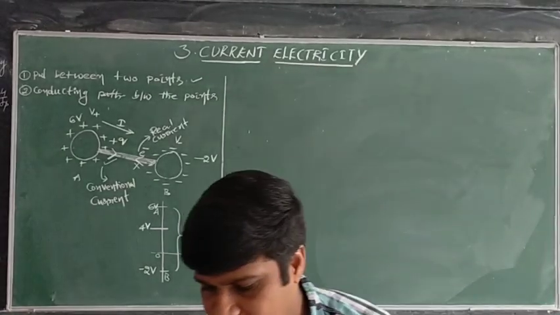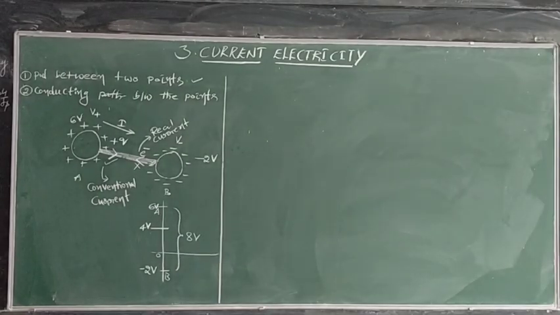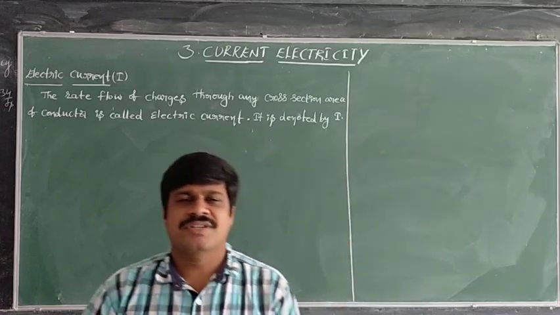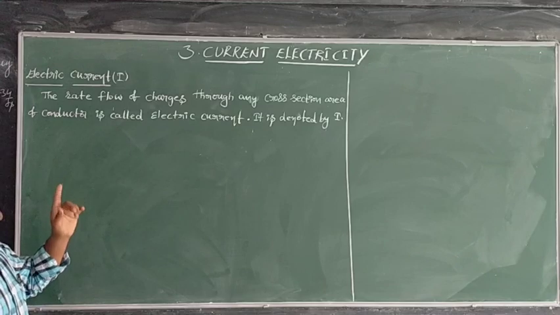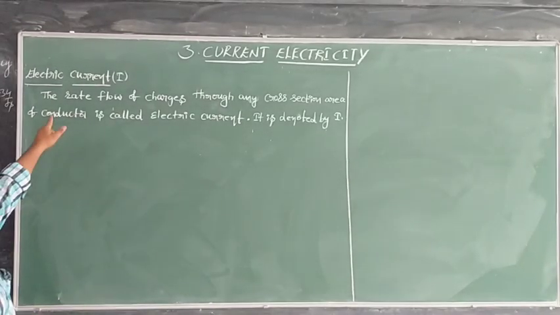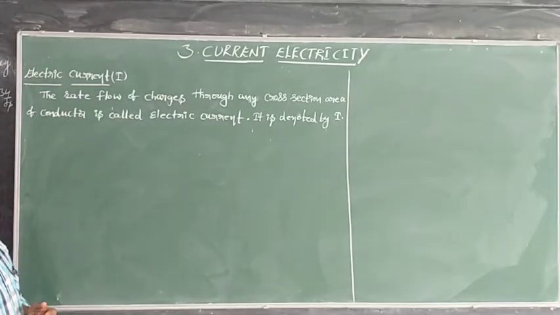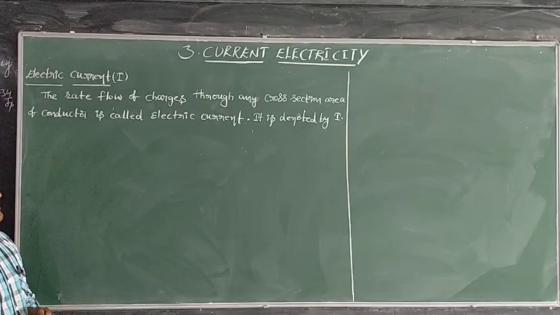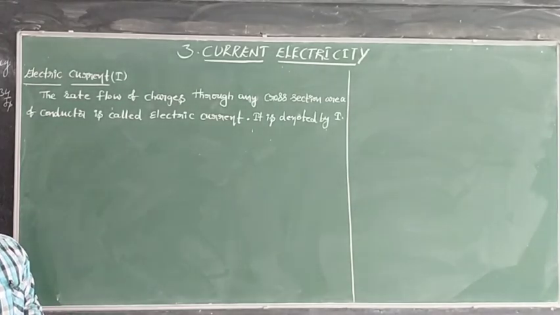So right now I will give the definition for electric current. Electric current is the rate of flow of charges through any cross-sectional area of a conductor. That electric current is denoted by the letter I.